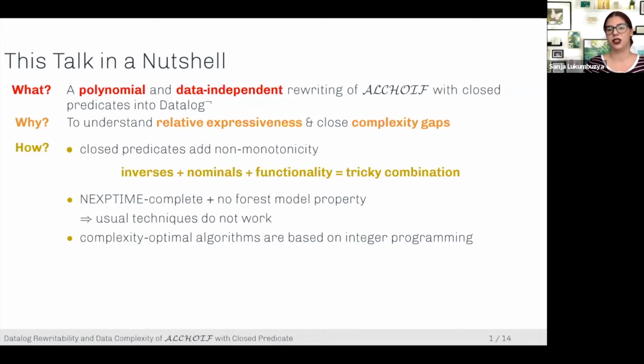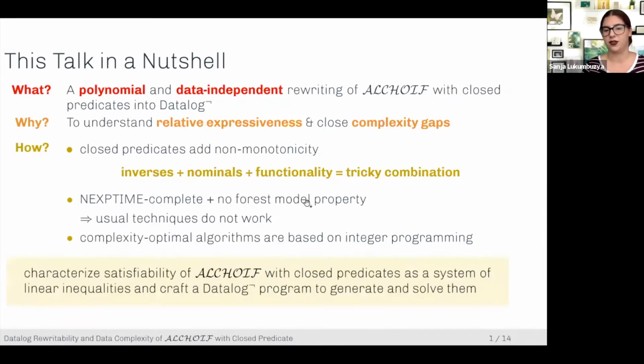So we looked into the literature and saw that the only complexity optimal algorithms for ALCHOIF are based on integer programming. So why don't we just try to characterize satisfiability of ALCHOIF with closed predicates as a system of linear inequalities, and then we will see how we can craft a Datalog program to generate and solve these inequalities.